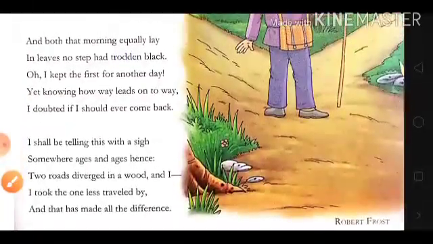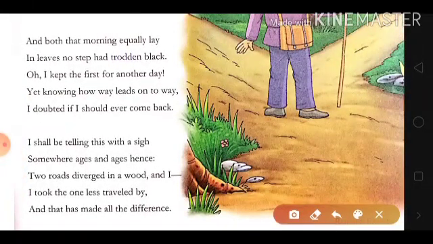And both that morning equally lay, in leaves no step had trodden black. Oh, I kept the first for another day, yet knowing how way leads on to way, I doubted if I should ever come back. Trodden, in the second line, means walked over. Now, "And both that morning equally lay." The poet says that both the paths were similar that morning.